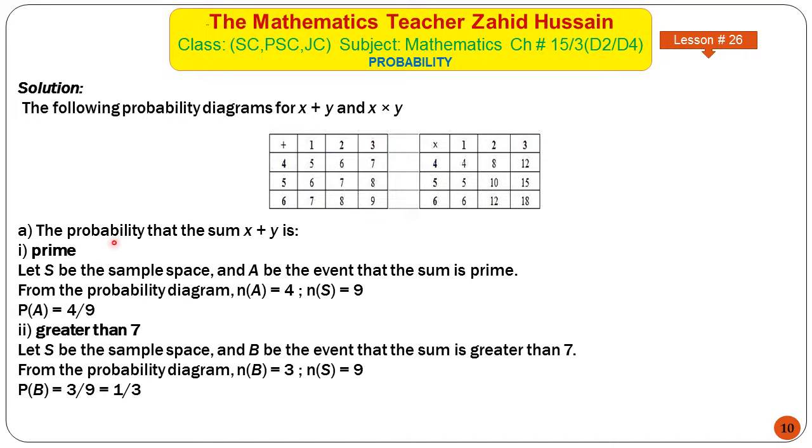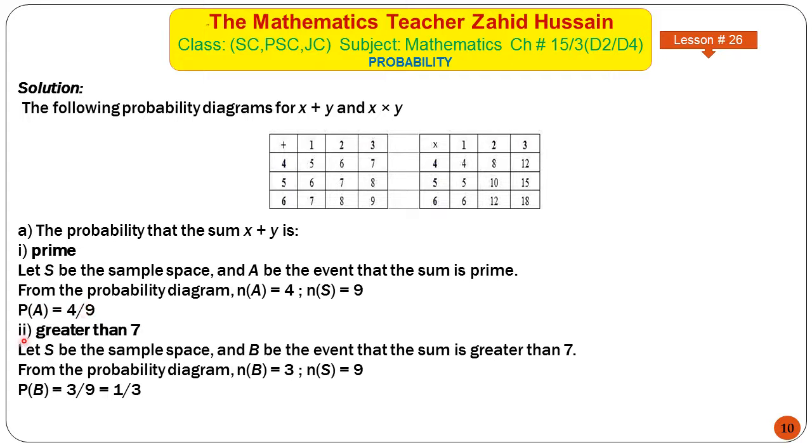So mark the numbers which are prime. 5 is prime, 7 is prime, this 7 is prime, this 7 is prime. So there are 1, 2, 3, 4 outcomes which are prime. So the number of outcomes of event A is 4, the sample space is 9. So the probability of event A is equal to 4 over 9.